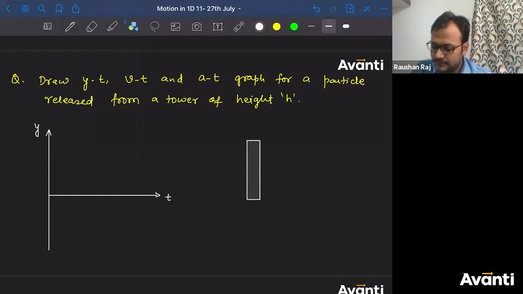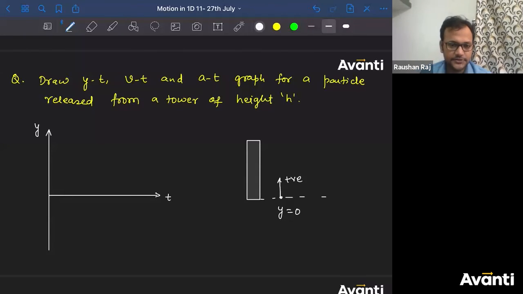You can say that y is equal to 0 here. Here you go. Y is equal to 0 here, and upward direction is positive. This is positive. First assumption, that you can assume this as a convention.